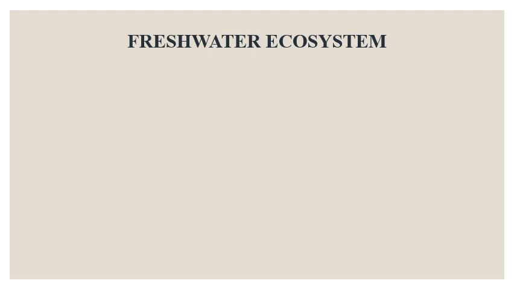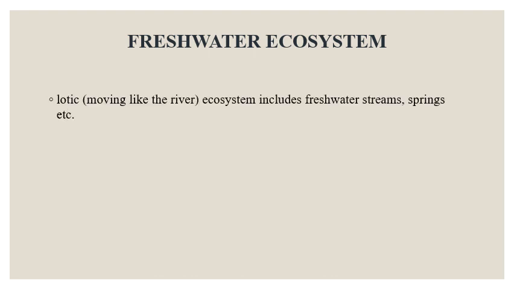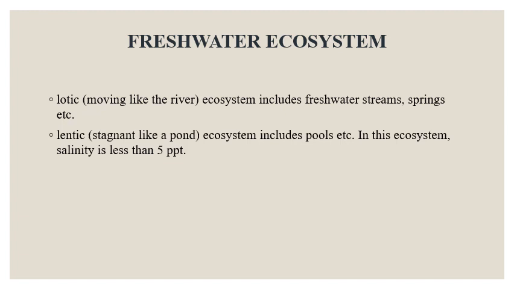Freshwater ecosystem. Lotic, moving like the river ecosystem, includes freshwater streams, springs, etc. Lentic, stagnant like a pond ecosystem, includes pools, etc. In this ecosystem, salinity is less than 5 points.